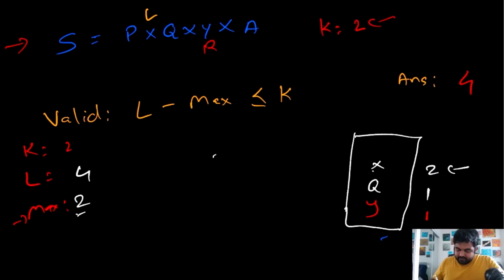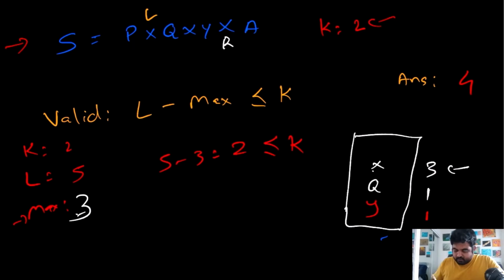Now again we will update the value of our r. So now r comes at this place. Because r comes at this place, the occurrence of x comes to 3. Now because this comes to 3, we will update the value of maximum occurrence to be 3, and we will update the length to be 5. Now we'll do 5 minus 3. 5 minus 3 is 2. 2 is still less than or equal to k. So because 2 is still less than or equal to k, we can update our answer to whatever length we have found, which is 5. So we will update our answer to be 5.